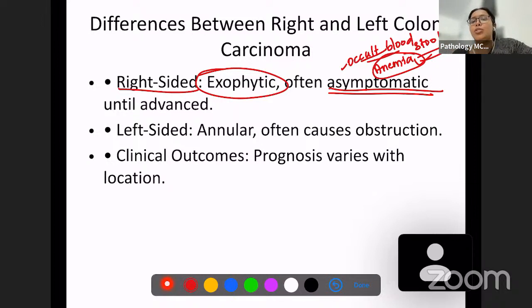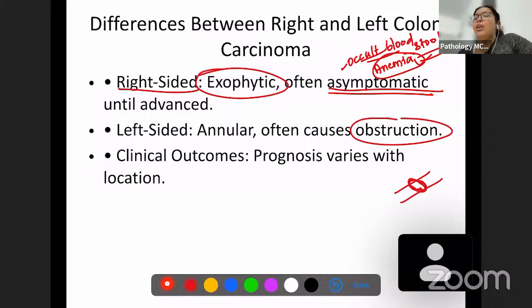Left-sided colonic carcinomas are annular. Annular means now there is a tumor here, and it is forming a ring around this colon. So when you form a ring around this, what is going to happen? There's going to be constriction and obstruction. So in left-sided colonic carcinoma, the symptom will be obstruction.